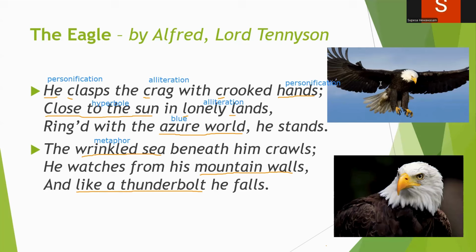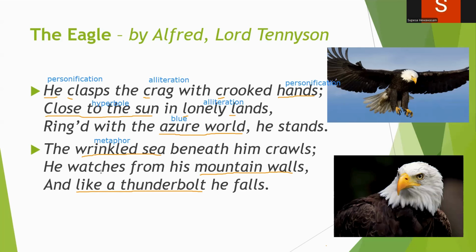He is majestic. He is powerful. And it crawls, right? The sea crawls, going slowly. We can see how Alfred Lord Tennyson has shown the authority or the power of the eagle from this line. Even the sea seems to be a very small person compared to the eagle. He's wrinkled and he's crawling.